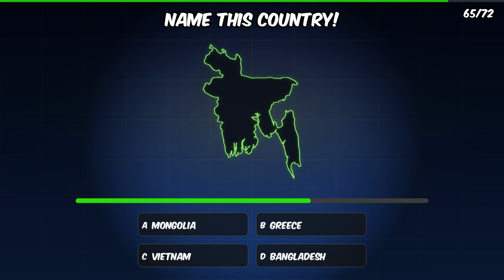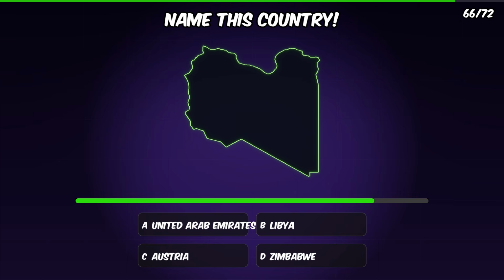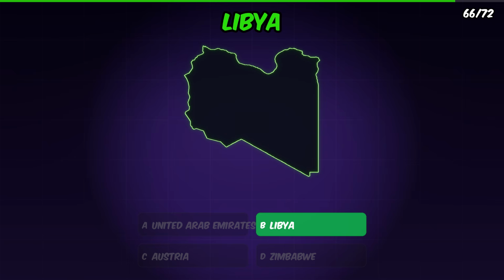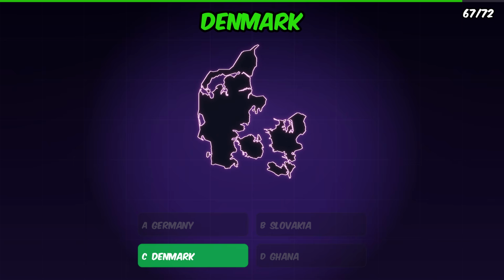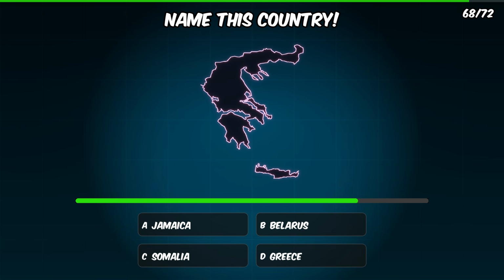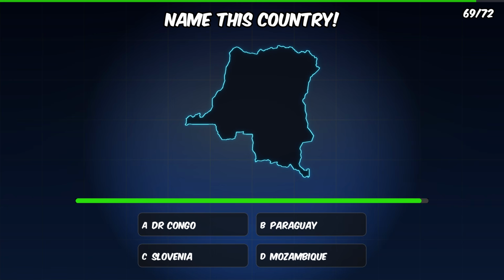Country shapes. Which country is this shape? It is Bangladesh. Which country is this shape? It is Libya. Which country is this shape? It is Denmark. Which country is this shape? It is Greece.